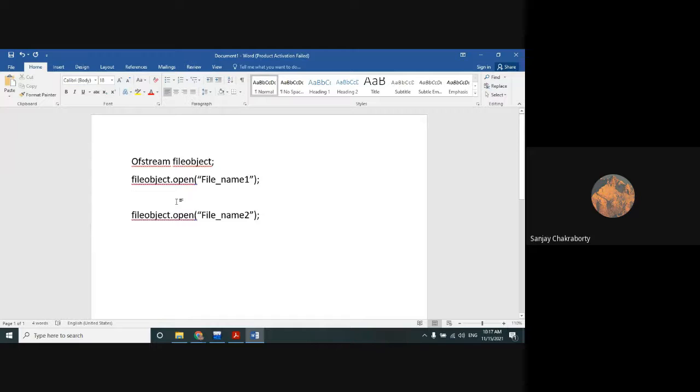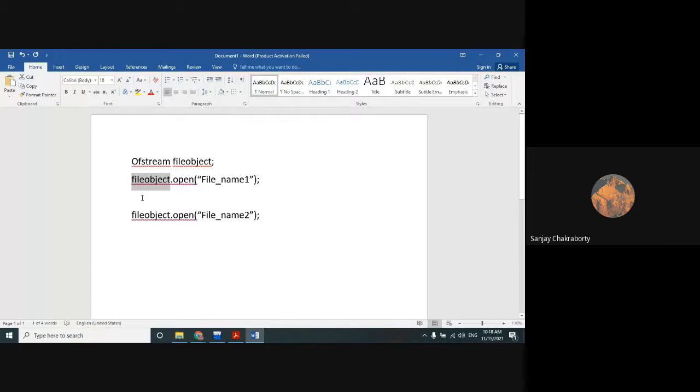That is only applicable for the open method. In the previous class, where we opened the file with the help of the constructor, we cannot use the same stream object for multiple openings.